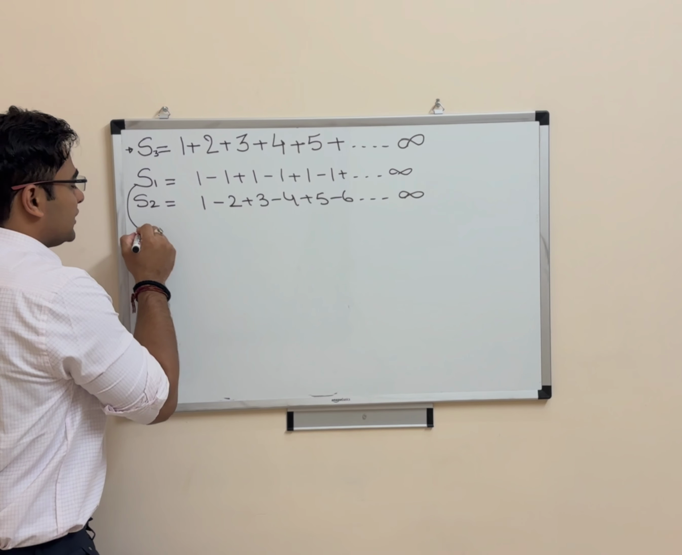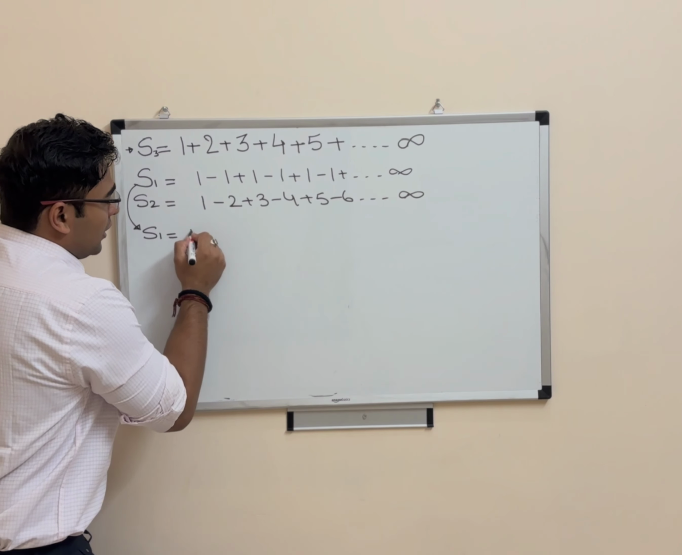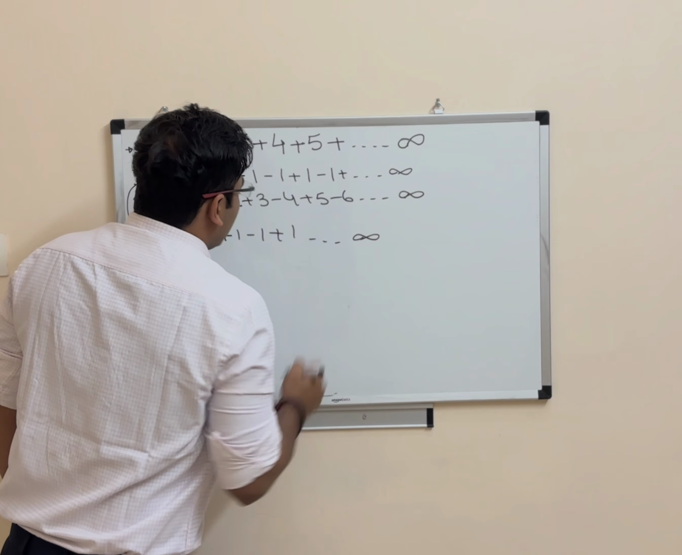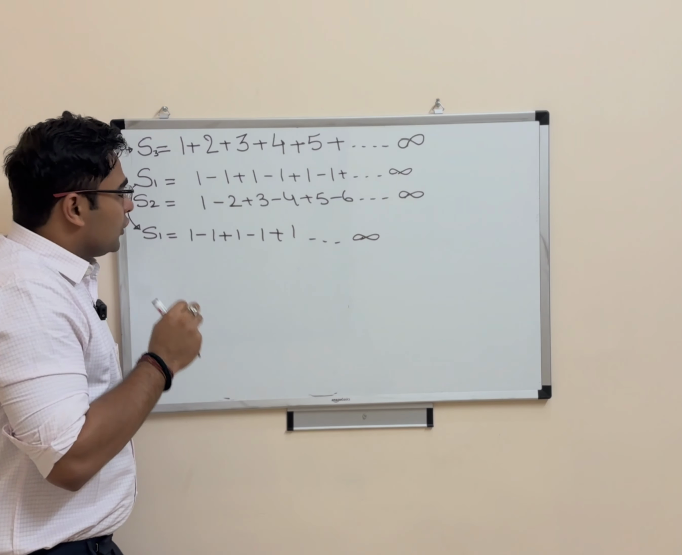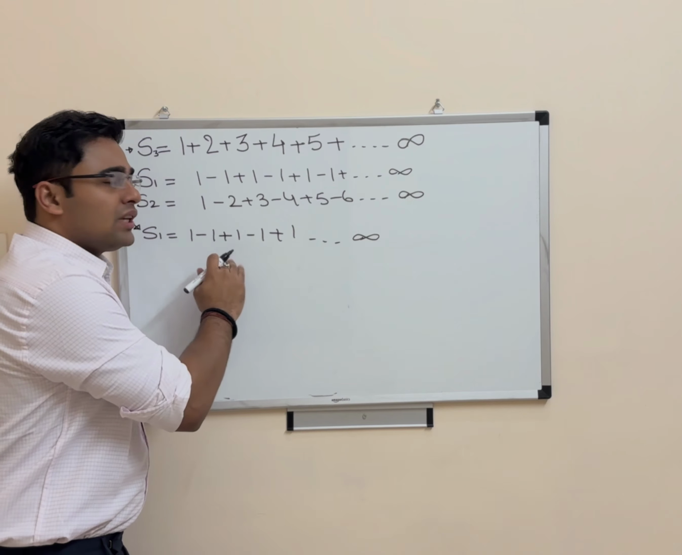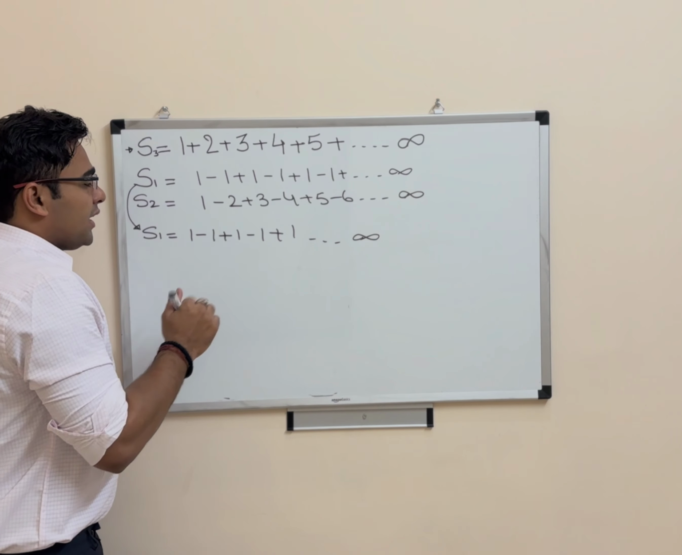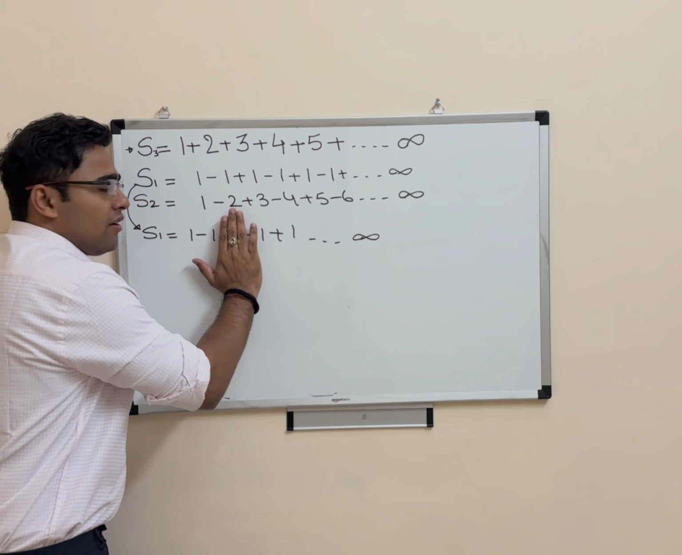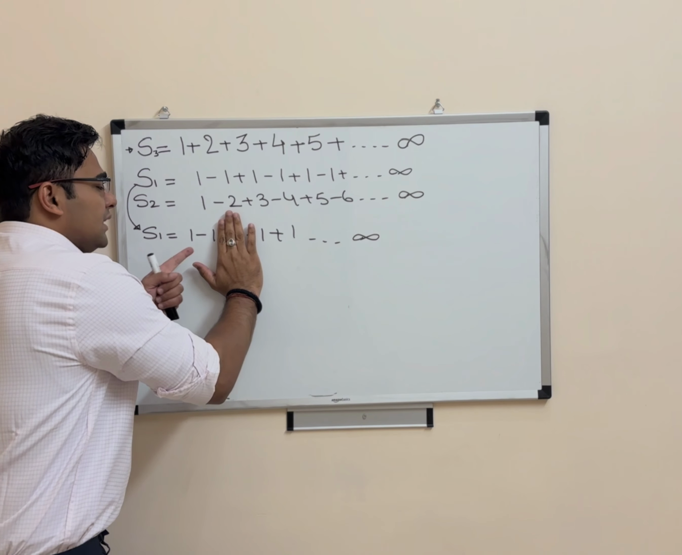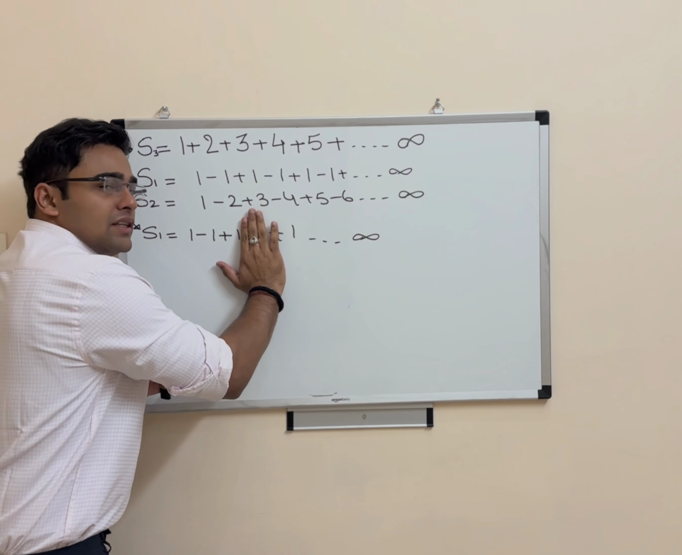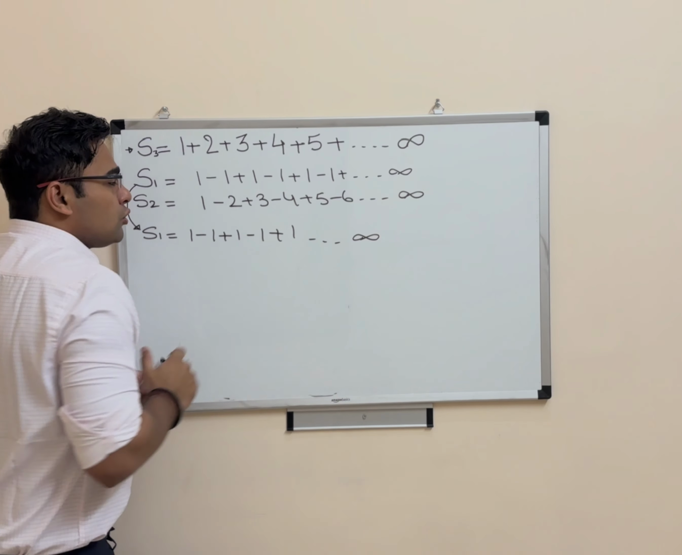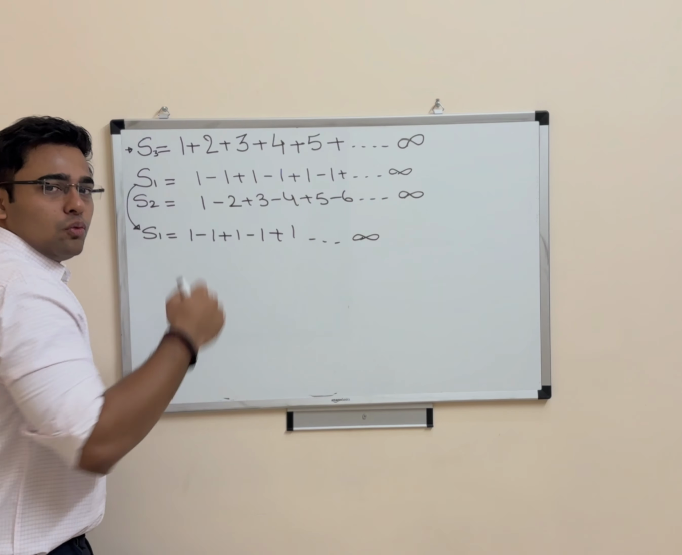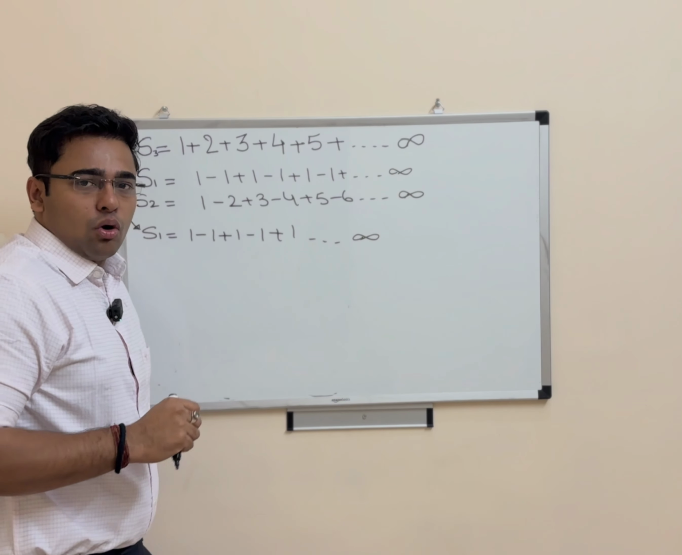Firstly, I'll take the S1 series, which is 1 minus 1 plus 1 minus 1 plus 1 up to infinity. If you look at this series, you will see that it is oscillating in nature. Oscillating means that if I stop this series from here, the answer would be 0. What if I stop here? The answer would be 1. So the answer keeps varying at each step, that is 1, 0, 1, 0, 1, 0. So the answer is oscillating in nature.